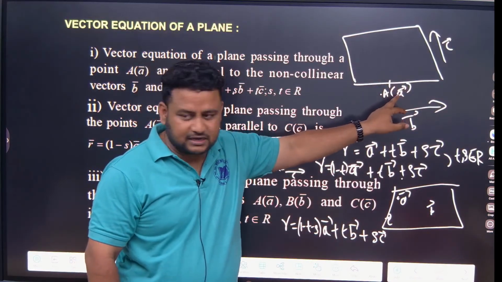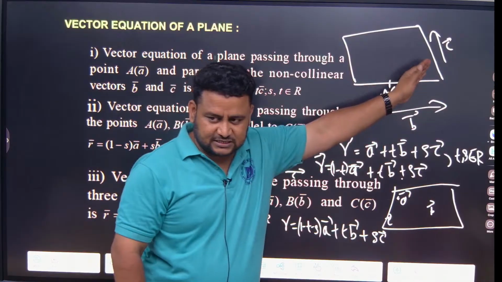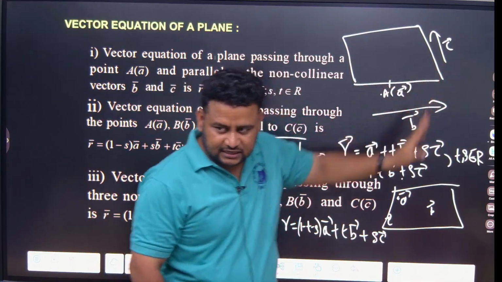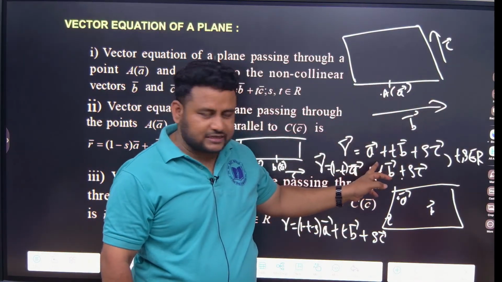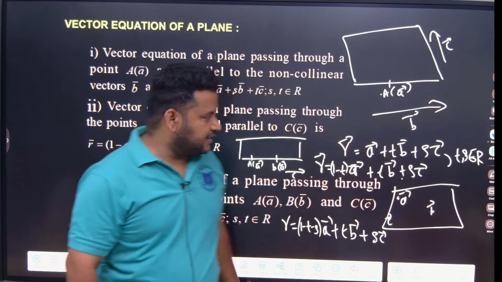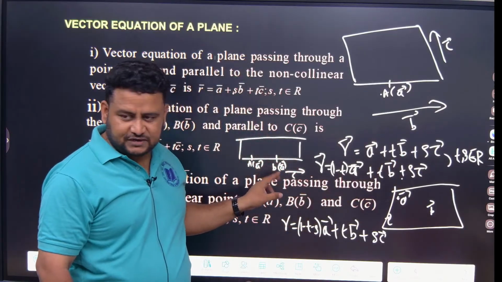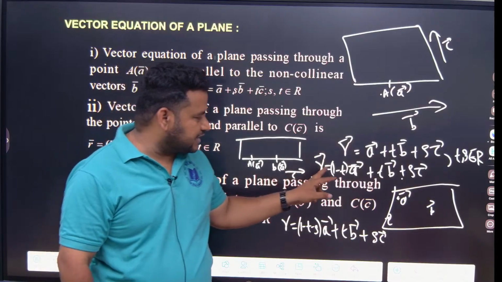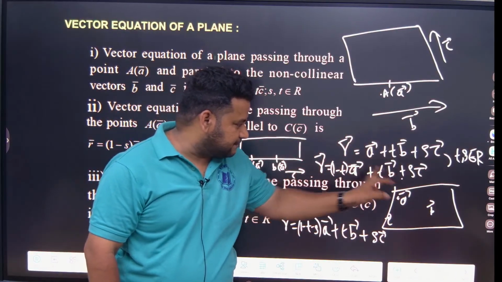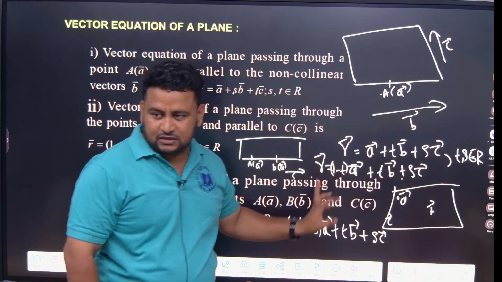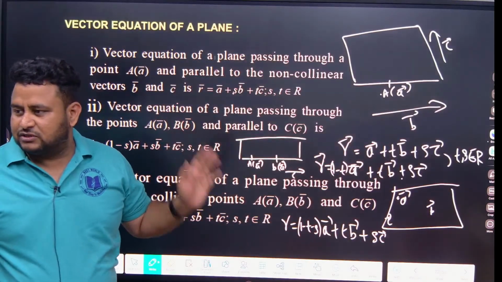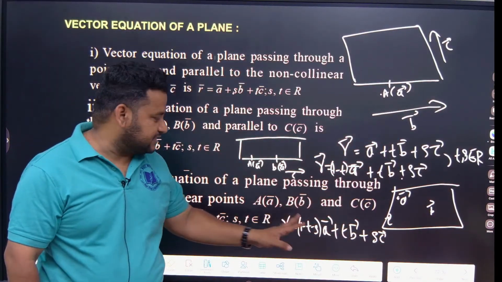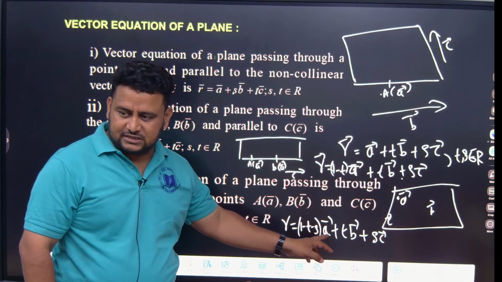Now see here, a plane passing through a position vector and parallel to vector B and parallel to vector C, but these 2 vectors are not collinear. That time you will write R is equal to A plus tB plus sC. Next, passing through 2 position vectors and parallel to 1 vector, you will write R is equal to A plus tB plus sC, but for this one you will write 1 minus t. For 3 non-collinear vectors, you will write 1 minus t minus s, A plus tB plus sC, that's all.